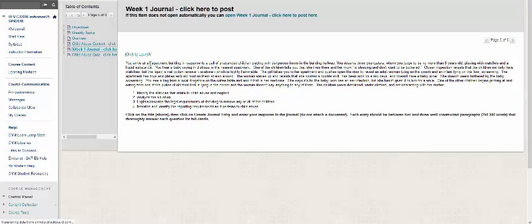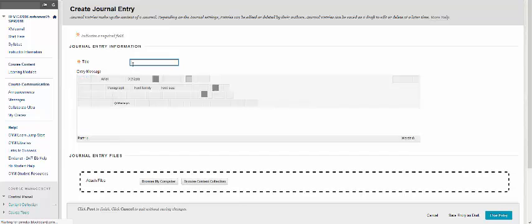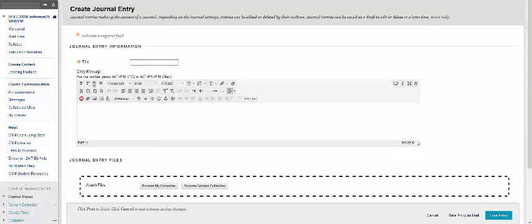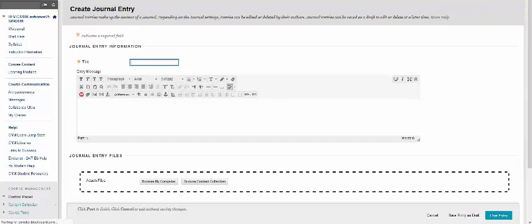So when you click on Click to Launch, you have to create a journal entry right here, and then you have to title it, so it could be Child Abuse Journal Entry. Highlight your information from your Word document if you used one, bring it over here and hit Control V to post it. Otherwise, you can just type right in this text box. These little editing tools here may help you if you need bold, italics, underline. And then make sure that you post your entry. And once you click on post entry, you'll see it here. If you don't see it, make sure that you go back and do it again so that it's correct.